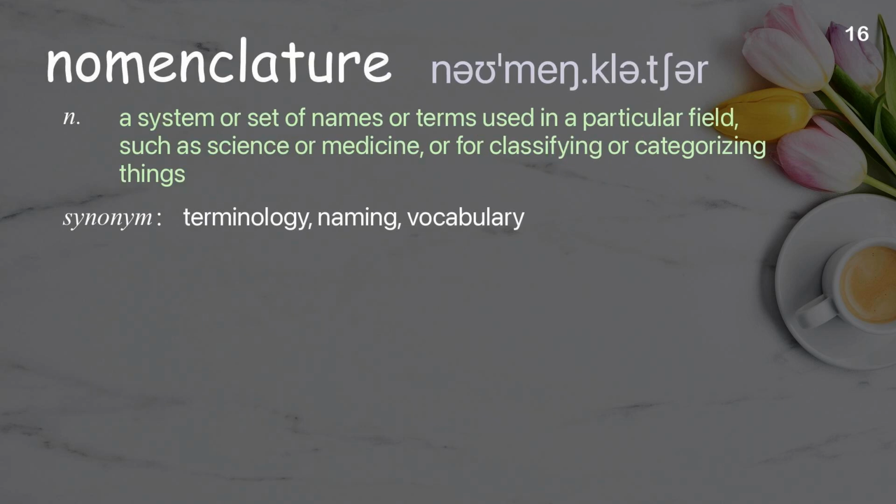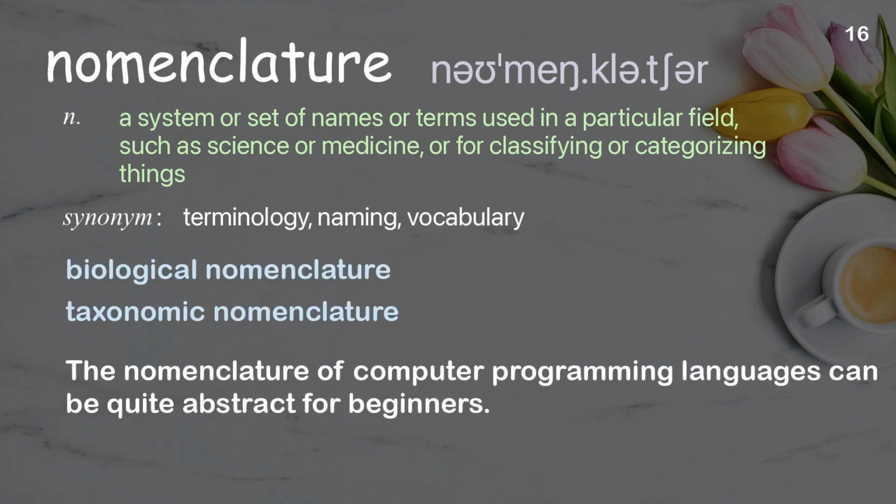Nomenclature. A system or set of names or terms used in a particular field, such as science or medicine, or for classifying or categorizing things. Examples: Biological nomenclature. Taxonomic nomenclature. The nomenclature of computer programming languages can be quite abstract for beginners.